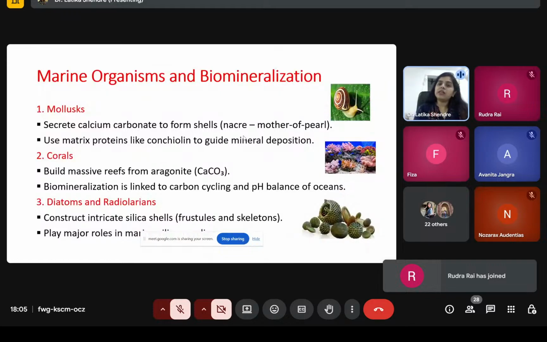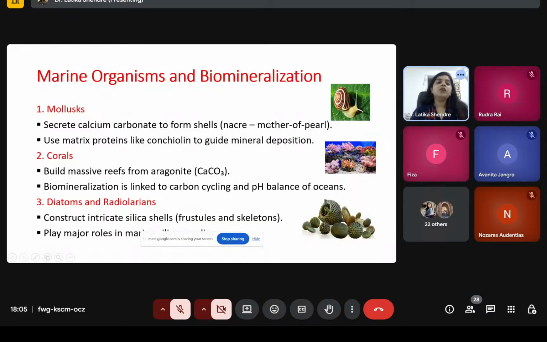After that, marine organisms and biomineralization. Mollusk, I have shared a diagram as well. They will secrete calcium carbonate to form their shell, and shells are the protective part. And these are also considered as nacre, mother of pearl. They use a protein, that is conchiolin, to guide the mineral deposition.